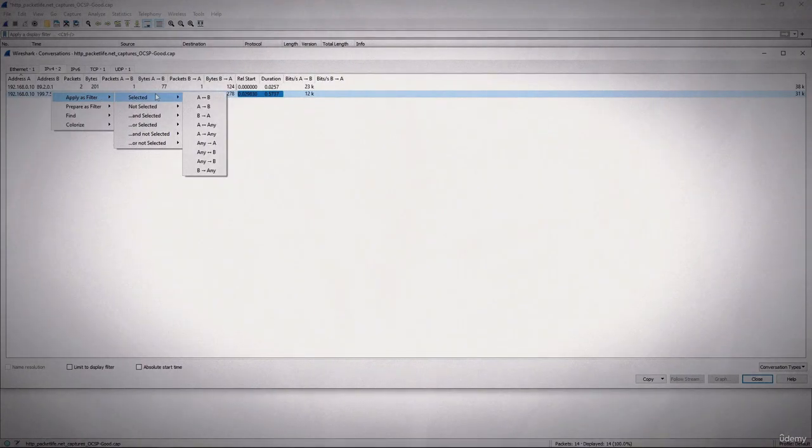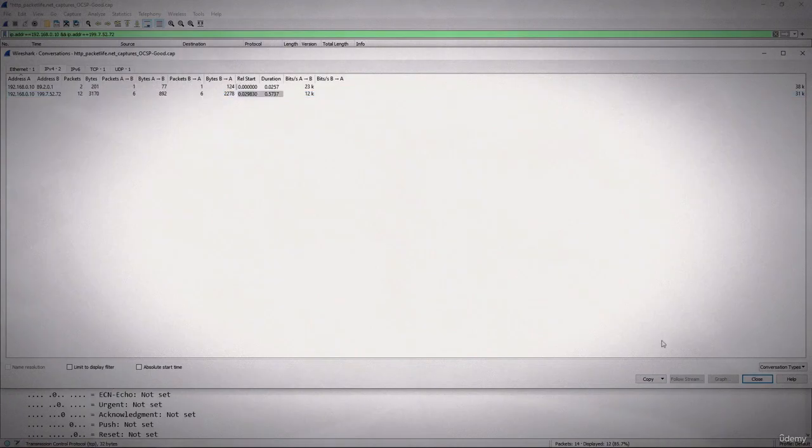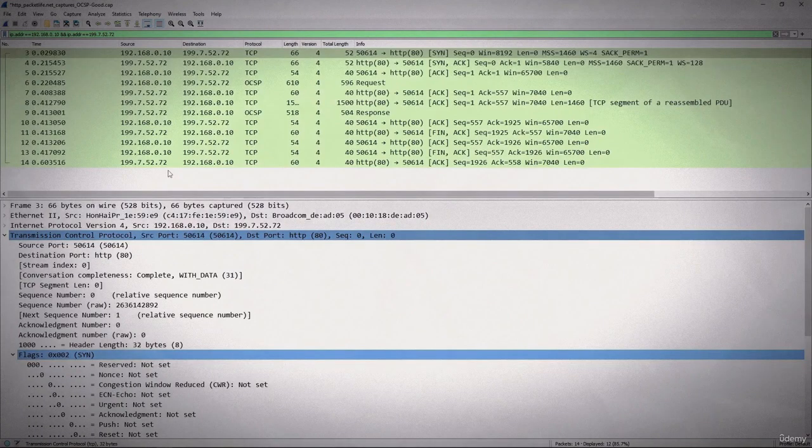And here you have choices whether you want A to B, B to A, or both ways. And I will say close, and that puts that conversation filter right up there, and it runs it for you so that you can see the whole stream. So really that's all there is about UDP. And again, I wanted to share with you some other things found in Wireshark.